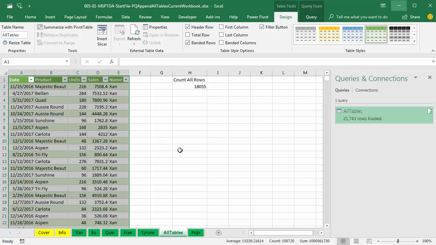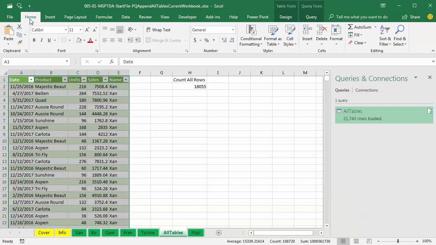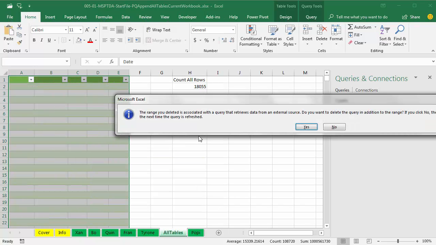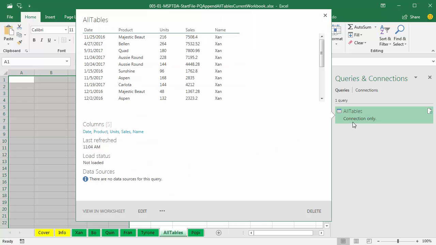Now there's another way we could do this. If our goal was not to load it to the sheet, but simply take all of the tables in the current workbook and load them so we can build a pivot table, then instead of loading it to the sheet, we can load it to the pivot table cache. Now with this table selected, I'm going to use a keyboard, but the feature I'm going to use is Home, over to Clear, and Clear All. I'm going to use the keyboard Alt-EAA. Now this gives us a message that says this is connected to a query, and it says, do you want to delete the query? Yes, I do. Now it's loaded as connection only.